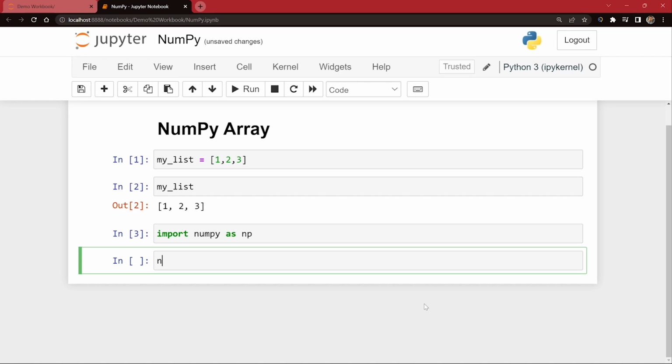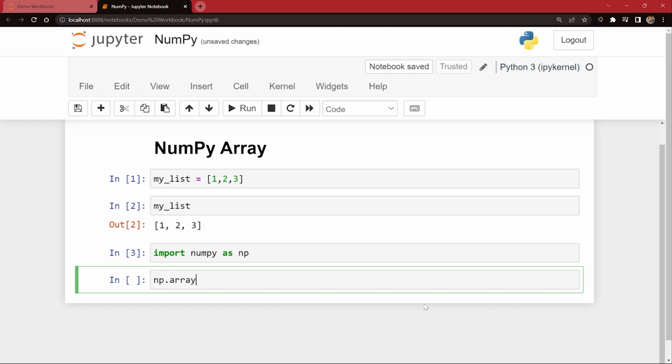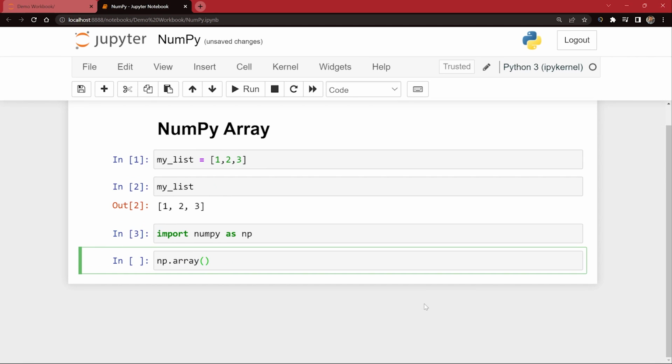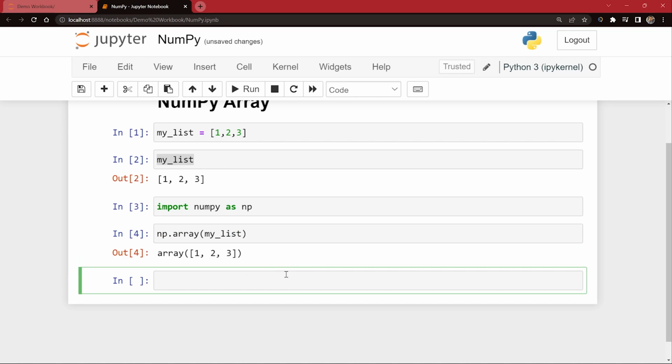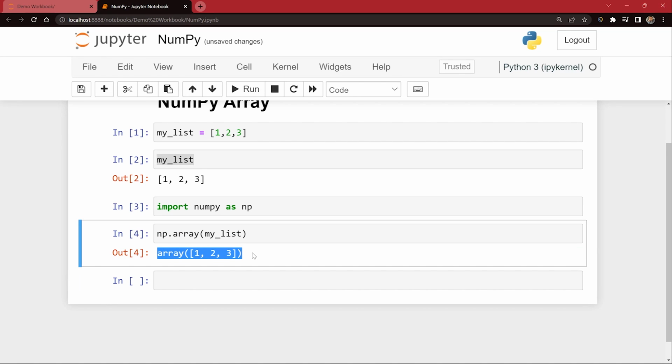So I can say now np dot, to create an array, I can say array. Array is a function here which comes from NumPy, and I can pass my list right here. So now if I run this code, you can see an array has been created. This is a NumPy array. This is how a NumPy array looks like. And in the discussion, I have told you, right, that this is a 1D array. So it becomes a vector. So this is a 1D array or a vector in this case when you talk about data science. This is how a vector looks like. So if I talk about this, I can do it like this.